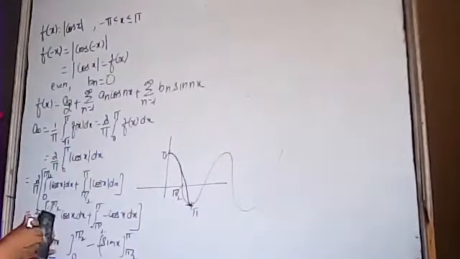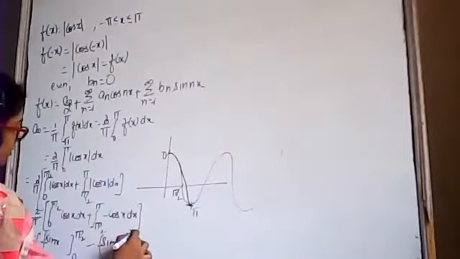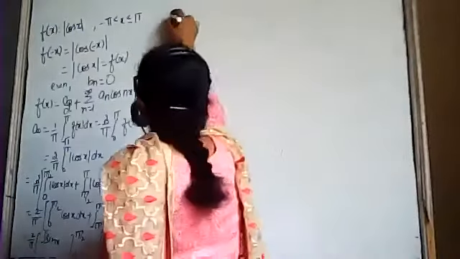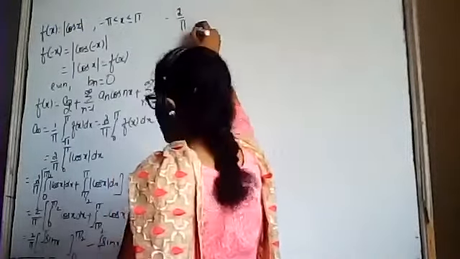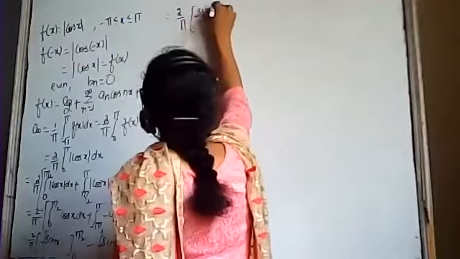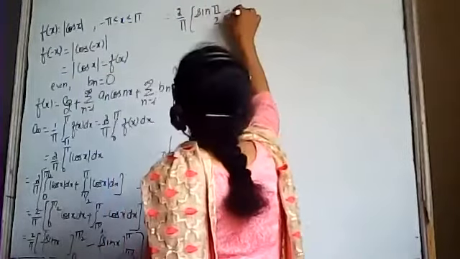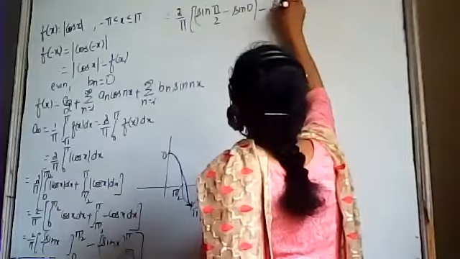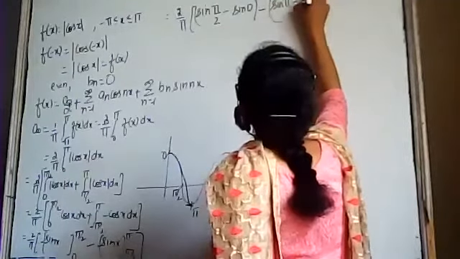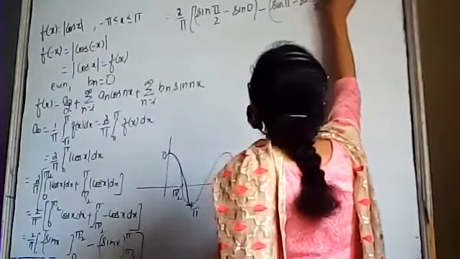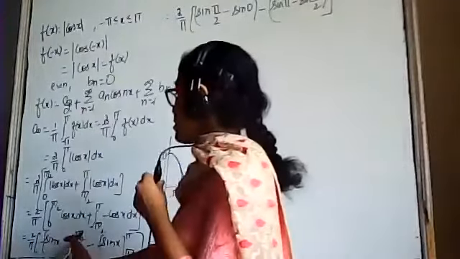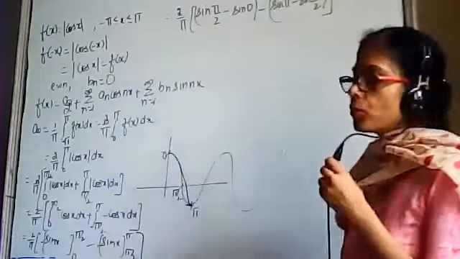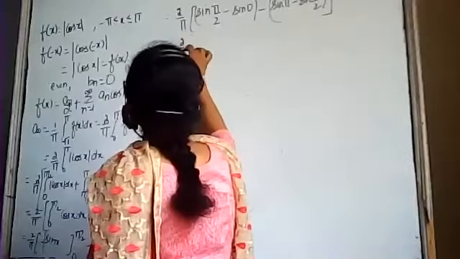2/pi is outside the whole bracket. This is equal to 2/pi times sin pi by 2 minus sin 0, minus sin pi minus sin pi by 2. Okay? We are substituting the limits: sin pi by 2 minus sin 0, this minus as it is, sin pi minus sin pi by 2.